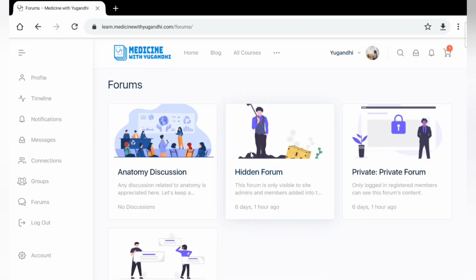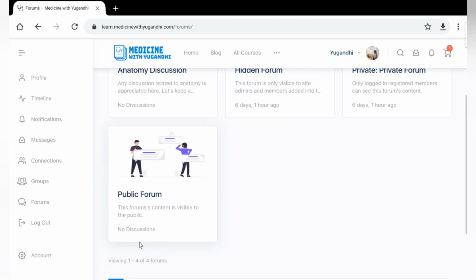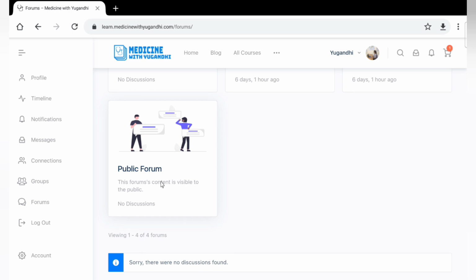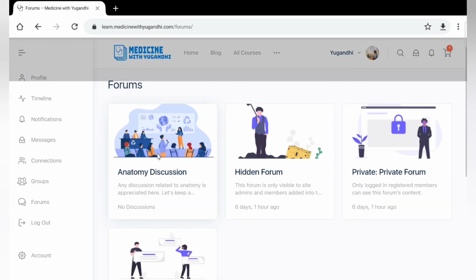Only if you have signed in, you can see the hidden forum and private forum. Unless you sign in, you cannot get access to that. And of course, here is the public forum. Even unregistered members can access this public forum. And here you can see this anatomy discussion forum.